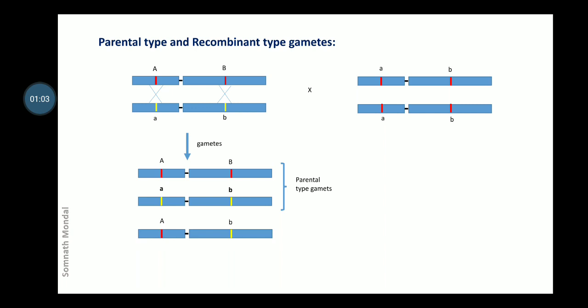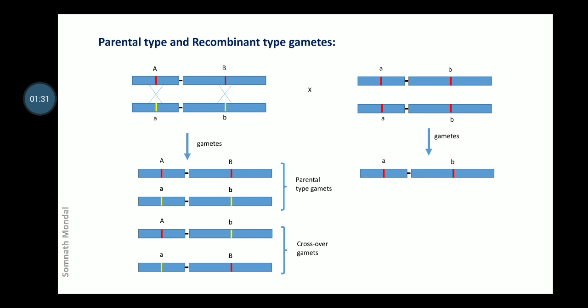And also if crossover takes place, then capital A can be associated with small b, and on the contrary small a can be associated with capital B. So these are the crossover gametes or recombinant type gametes. Now in case of the homozygous recessive other parent, there will be only one type of gamete.